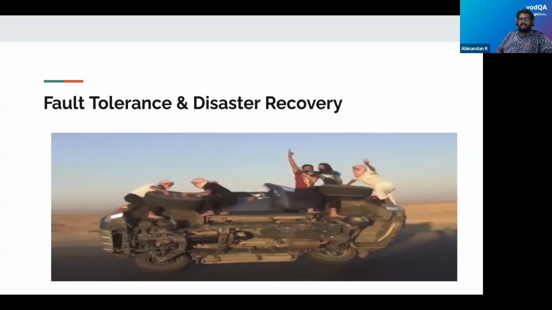To put fault tolerance in one line: whenever your application is down or encounters a failure, is your application prepared with a backup, or will it run continuously without any outages? So that is the aspect fault tolerance brings. Disaster recovery is the mechanism where your architecture is designed in such a way that in case of any software or infra failures, even code failures, your application is able to overcome them and continue running.